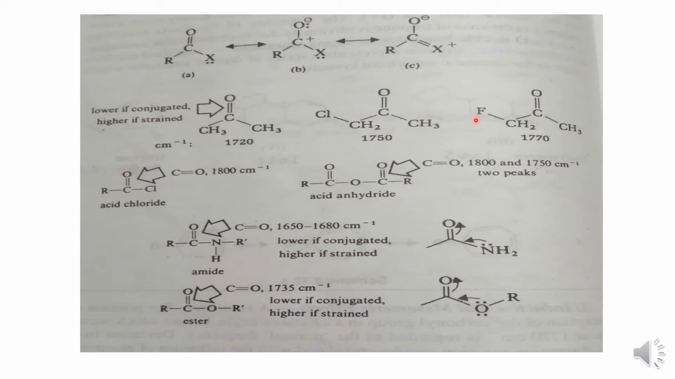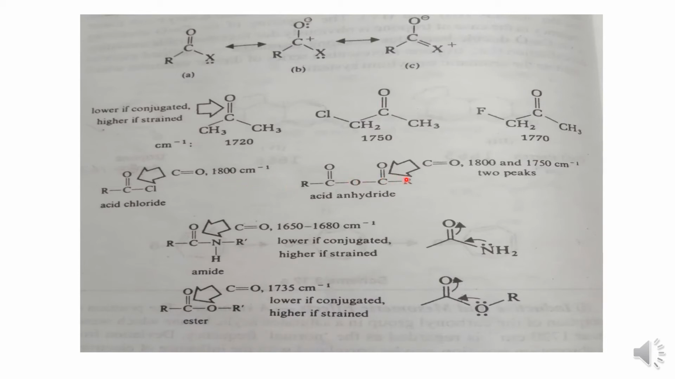If it is a fluorine or chlorine, that is about 1750. If it is a fluorine, again the carbonyl stretching frequency increases. In the case of acid chloride also, the halogen is directly attached to the carbonyl carbon. Here the halogen is attached to the neighboring carbon atom. Here also the frequency increases. In this case, the frequency of absorption increases greater than in these cases, about 1800 per centimeter.